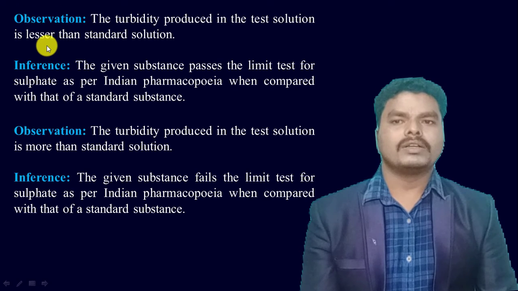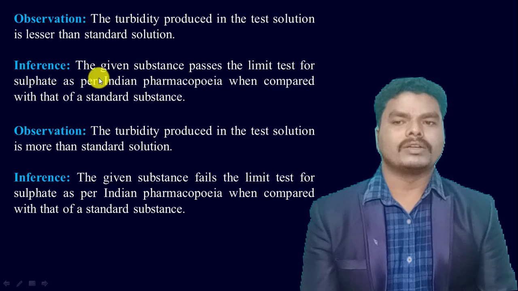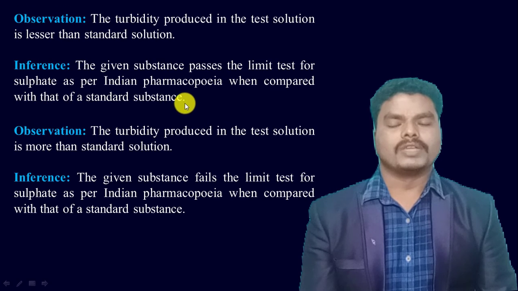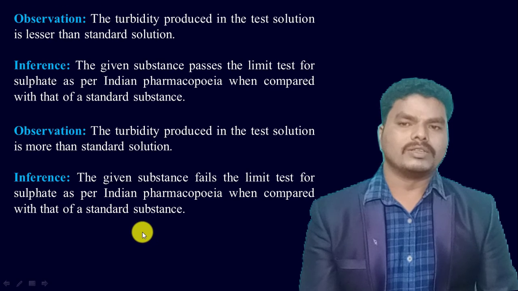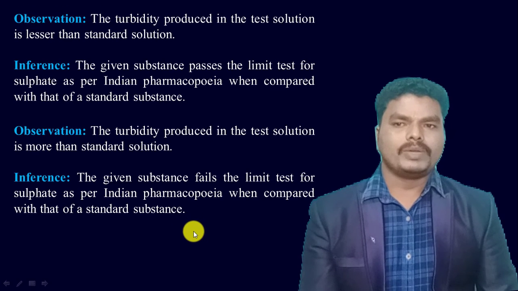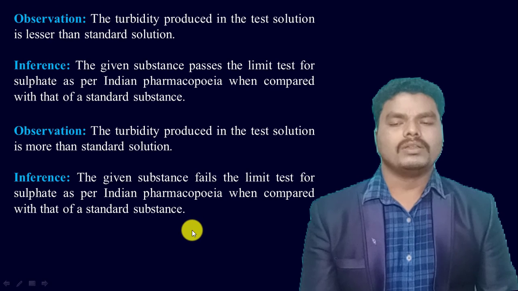Coming to the observation, if the turbidity produced in the test solution is less than the standard solution, then the inference is that the given substance passes the limit test for sulfate as per the Indian Pharmacopoeia when compared to the standard substance. If the turbidity produced in the test solution is more than the standard solution, then the inference is that the given substance fails the limit test for sulfate as per the Indian Pharmacopoeia when compared to the standard substance. So this is about the principle and procedures involved in the test for sulfates.